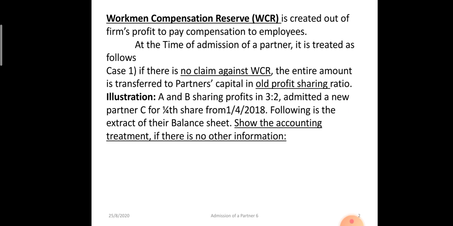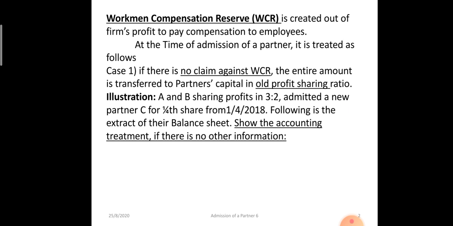One of the cases is that if there is no claim against workman compensation reserve, the entire amount is transferred to the partners' capital in the old profit sharing ratio. So we are taking one illustration to understand that.